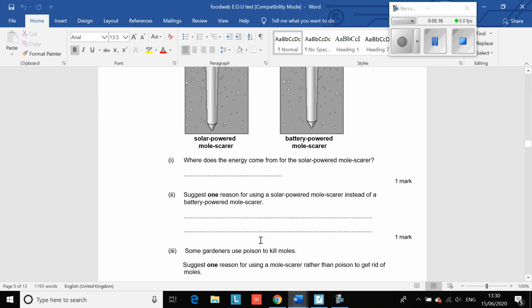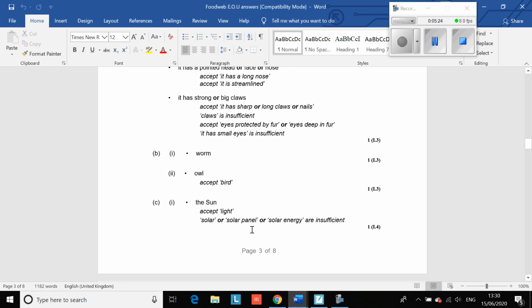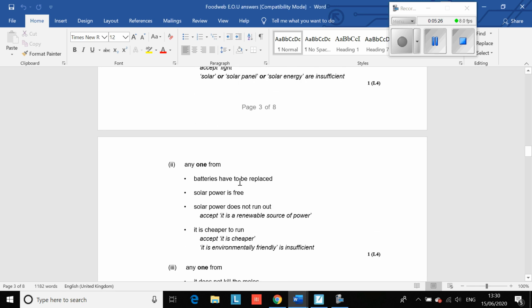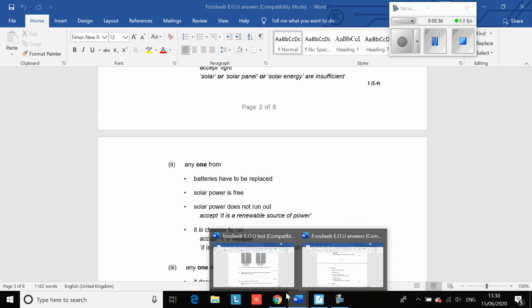Give one reason why using a solar powered mole scarer is better than a battery powered mole scarer. The batteries would have to be replaced in a battery one. Solar power is free. Solar power does not run out. It's cheaper to run because you don't have to keep buying new batteries. So any answer like that would be fine.